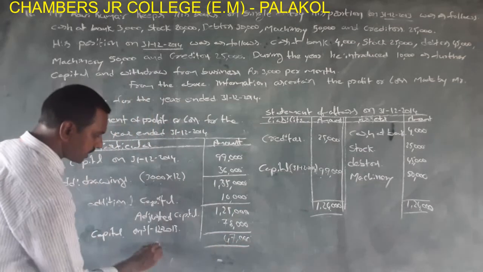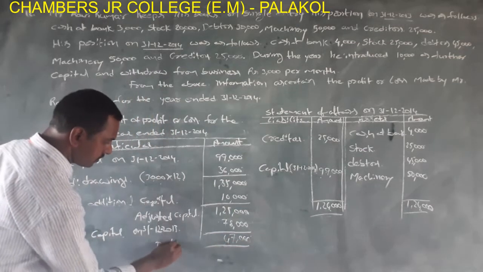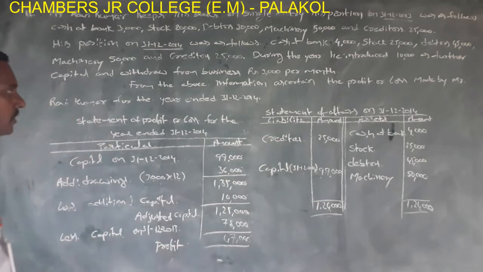This is the profit. This is the profit of the firm.